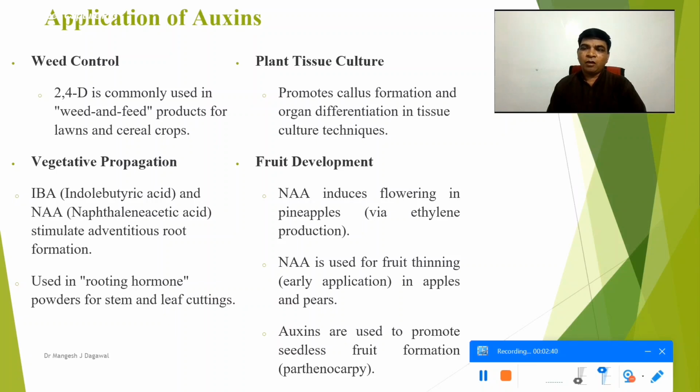So this is overall about the physiological role and the commercial application of the auxin hormone. In the next video, we will see the physiological role of gibberellin and their commercial application.